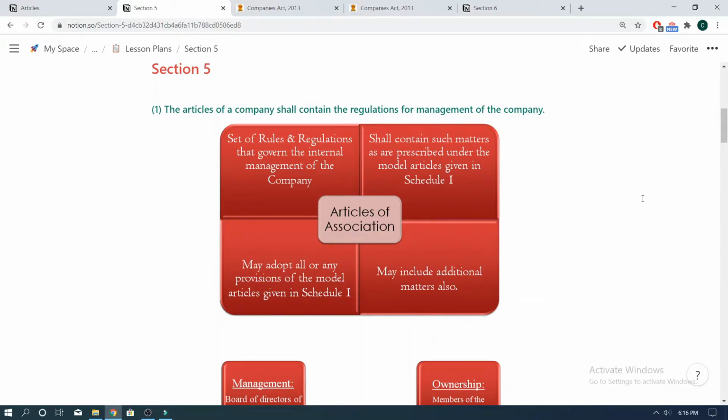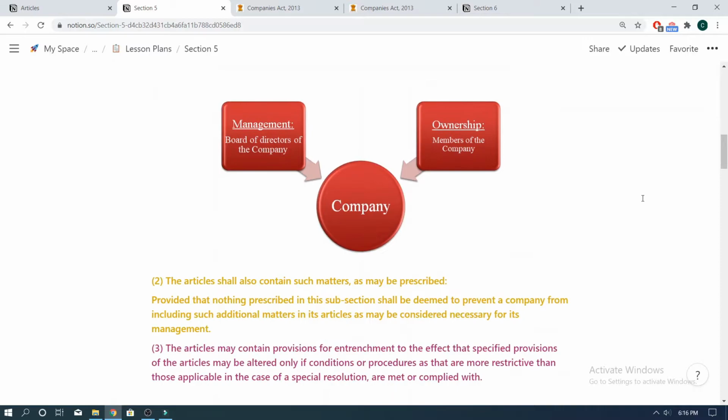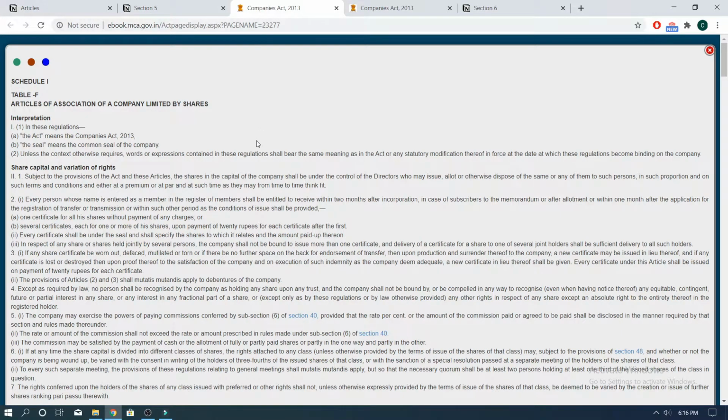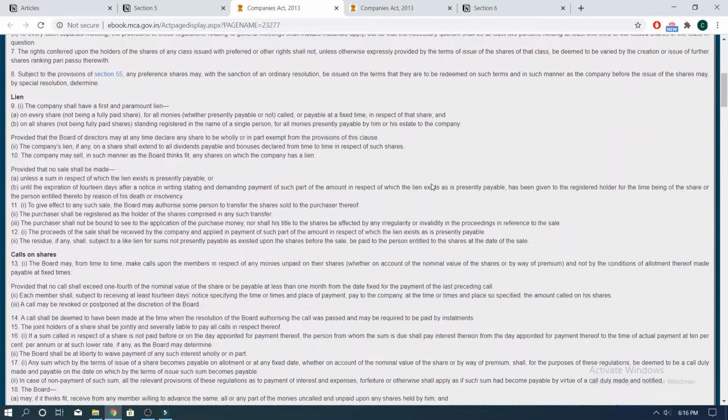Basically, the Articles of Association are required to be as per the Model Articles of Association which have been given in Table F, G, H, I or J in Schedule 1. If we click on the link as may be prescribed, we can see that Table F of Schedule 1 gives the Model Articles of Association or the format which has to be adhered to by a company limited by shares.